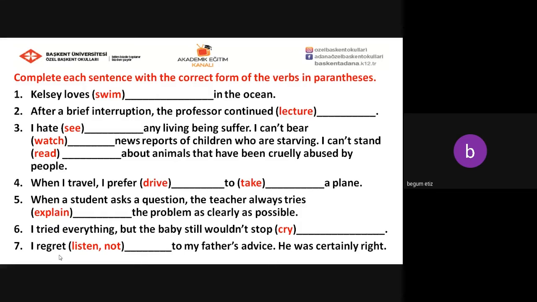When I travel, I prefer to a plane. When a student asks a question, the teacher always tries the problem as clearly as possible. I tried everything, but the baby still wouldn't stop. I regret to my father's advice. He was certainly right. So we're going to complete each sentence with the correct form of the verbs in parentheses.